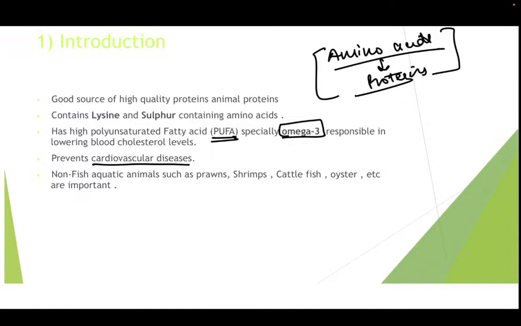So that is the reason it is said that you should have fishes in your diet, so as to have omega 3 fatty acids, which are highly polyunsaturated fatty acids, and that helps in lowering your blood cholesterol levels. You should avoid having saturated fatty acids. Apart from this, non-fish aquatic animals such as prawns, shrimps, cuttlefish, oyster, etc. are also important. So fisheries does not only include the fishes. We'll be studying in the upcoming slides that it does not only include the fin fisheries, it also includes the non-fin fisheries, the aquatic animals which do not have fins.